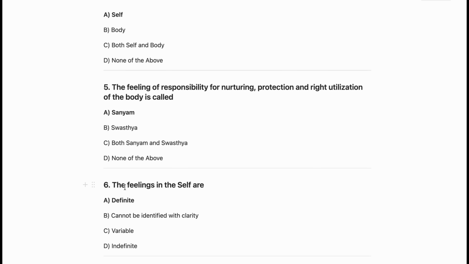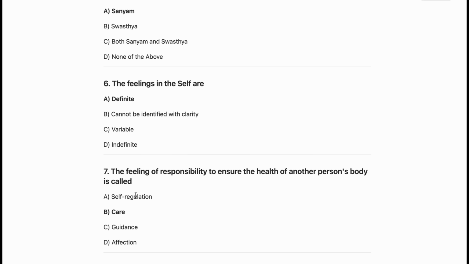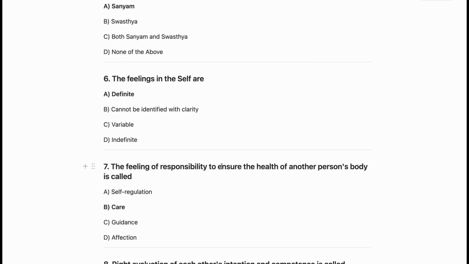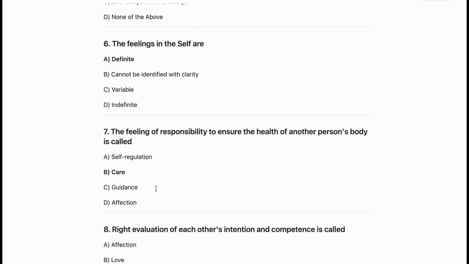Now the next question is the feelings in the self are definite. So A is the correct answer. The feelings of responsibility to ensure the health of another person's body is called care. So this is we called as care. So B is the correct answer.